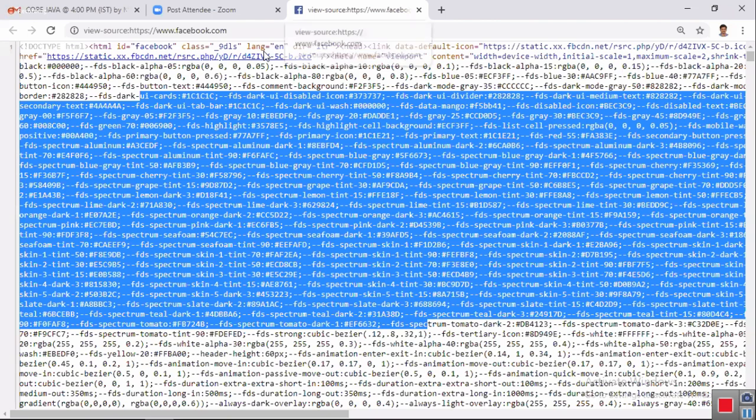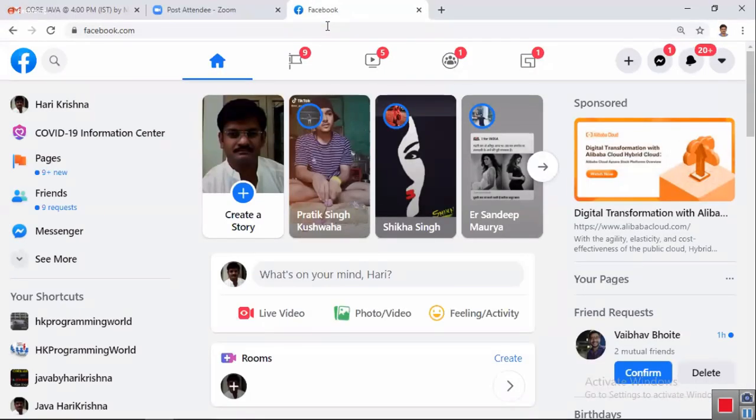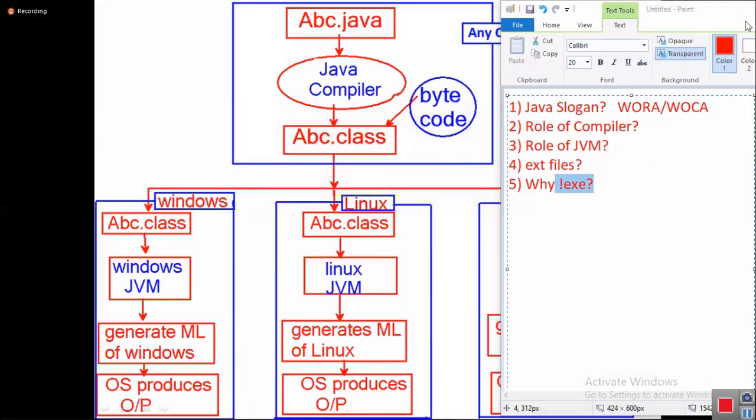Again I will open the browser, click on it, type facebook.com, and press enter. Always I want the latest code from the server. If I open the previous file, again I'll get the previous code only. I don't want the previous page, I want a new page every time. So what is the solution for this? Every time you have to download.